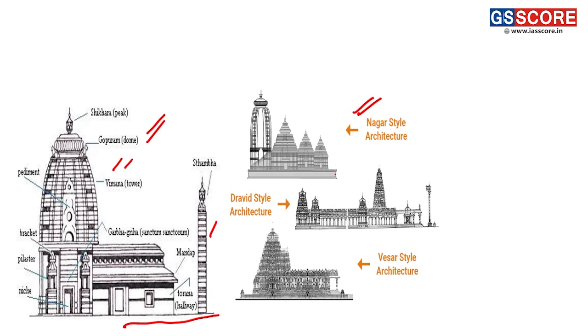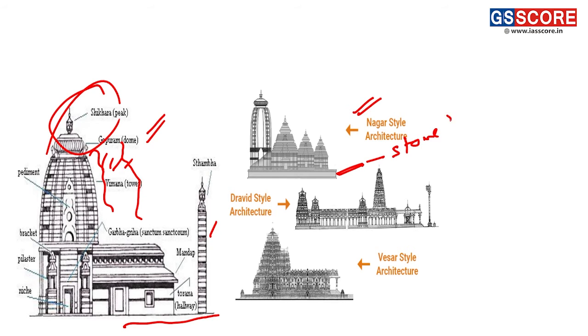The second feature is the design of the spire or the sikhara. You can see here the design of the spire or the sikhara follows the principle of concentric squares and circles, gradually tapered in a convex curve while stretching upwards. So you can find these in the peculiar style of Nagara architecture. It's very common in North India to build temples on a stone platform and the steps leading to it.